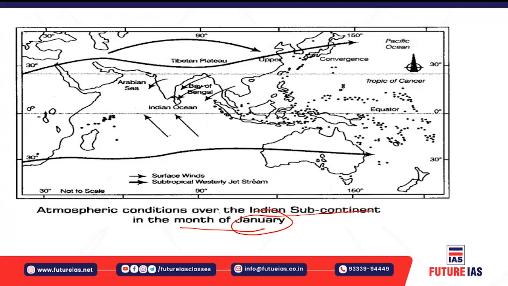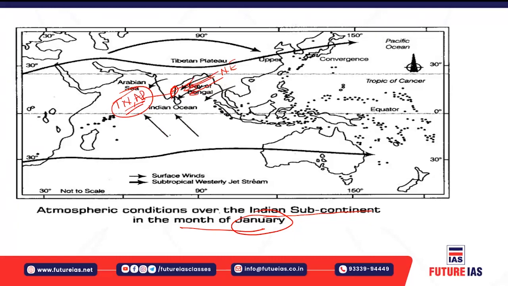Now the winds start blowing from land towards sea. Here the wind direction is from the northeast. When these winds blow, they pick up moisture from the Bay of Bengal and cause rainfall on the Coromandel coast, which lies along the coastal area of Tamil Nadu and adjoining Andhra Pradesh. It receives rainfall due to the withdrawal, or the retreat, of the monsoon during that period.